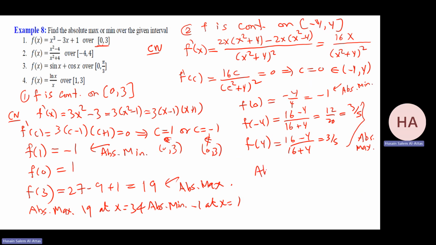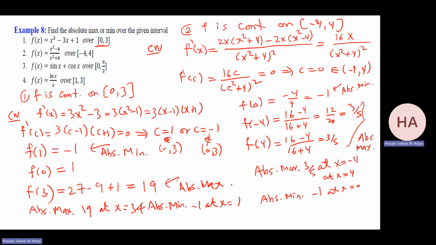So conclusion, absolute maximum is 3 over 5 at x equal -4 and at x equal 4, at 2 different values. Absolute minimum is -1 at x equals 0.